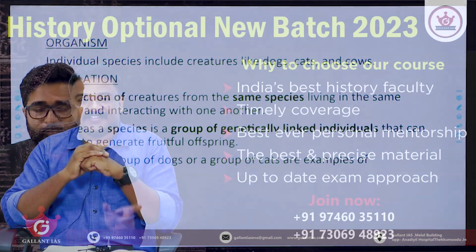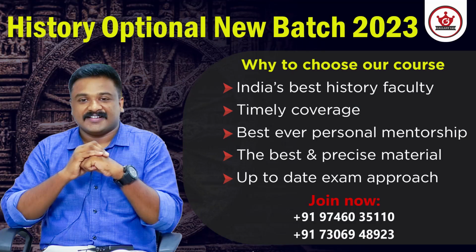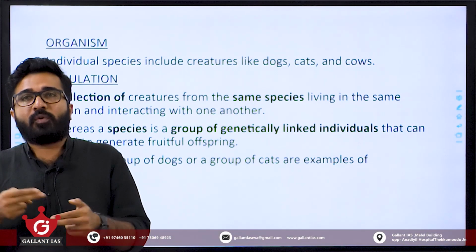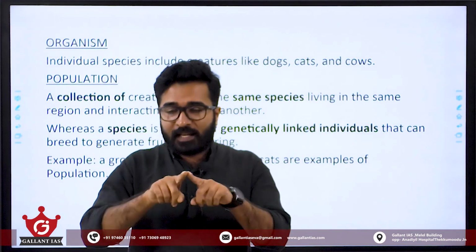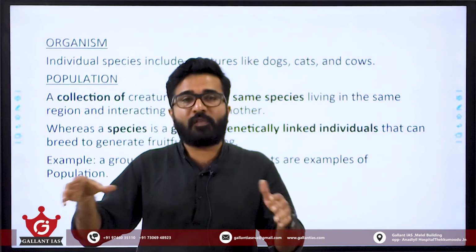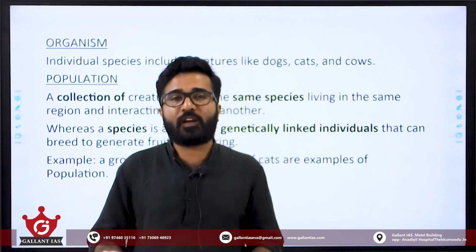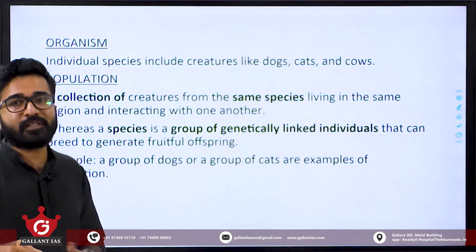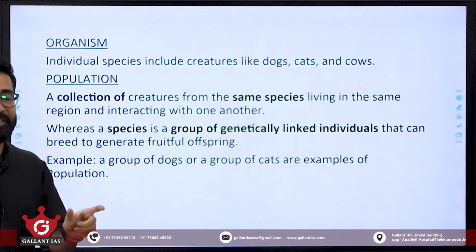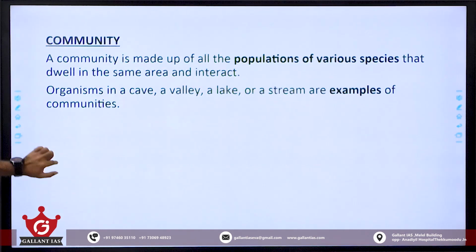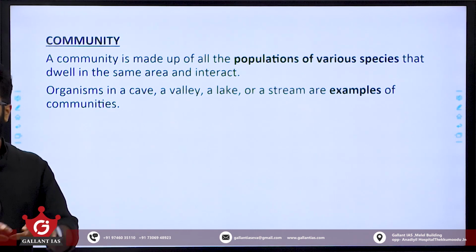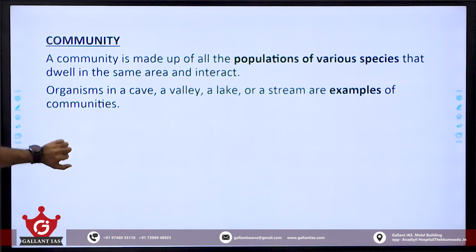If they can interact and produce new offspring, then both organisms will be classified under a single species. If they cannot mate with each other and produce new offspring, they will be termed as different species. So cat is a different species, dog is a different species. Then community, as I told, two types of populations interacting, that is known as a community.